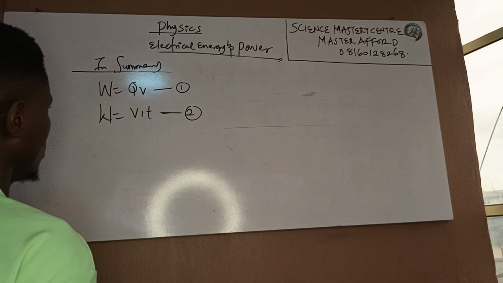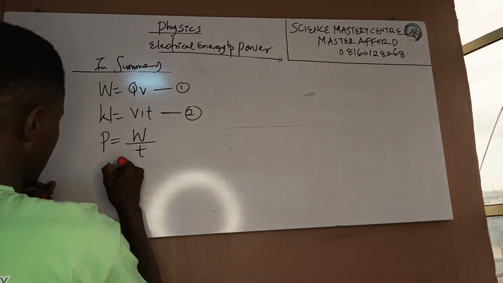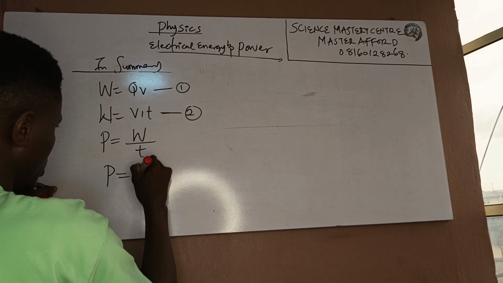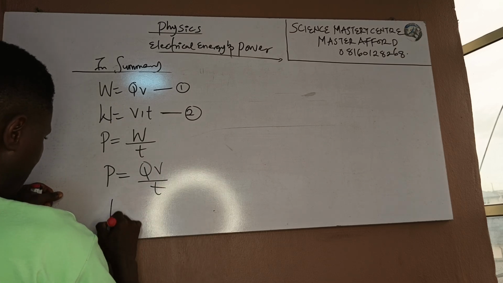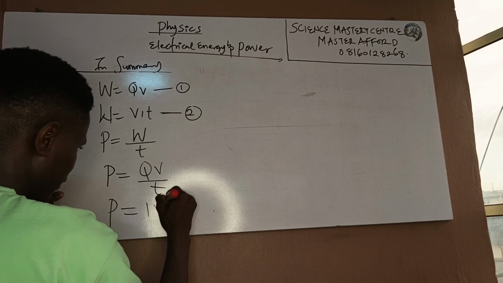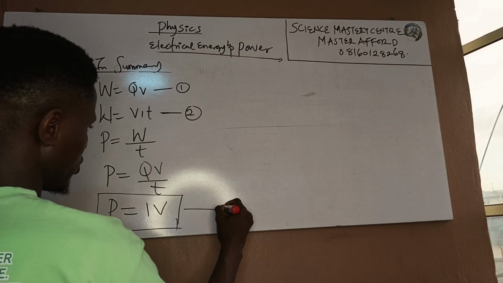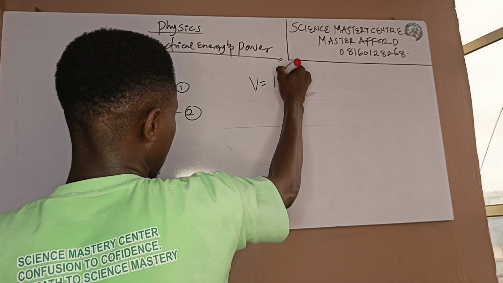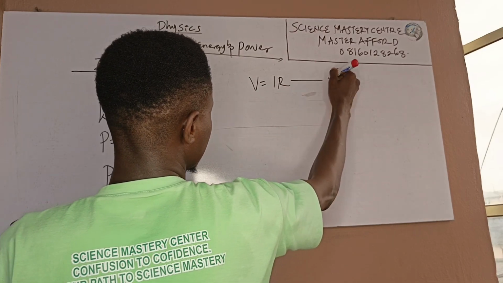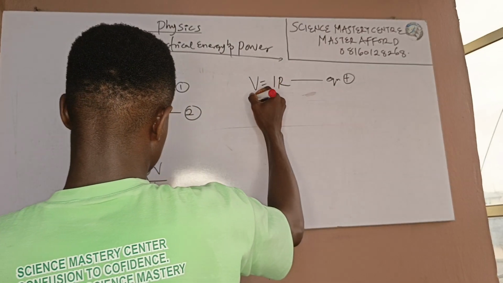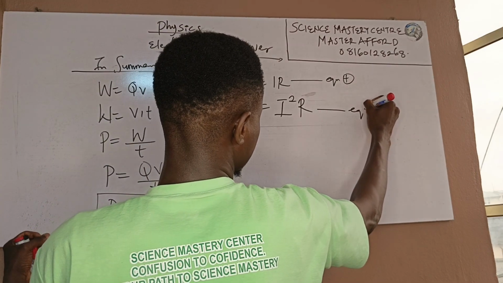Equation 3, P equals W over T, which is QV over T, which is IV. Equation 4, V equals IR. We also said that P equals I squared R. We call this equation 5.